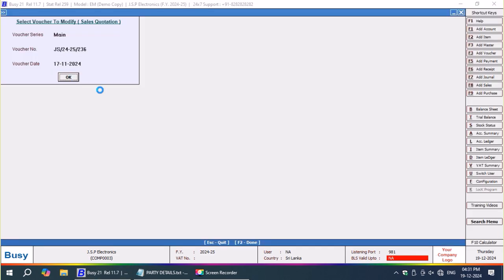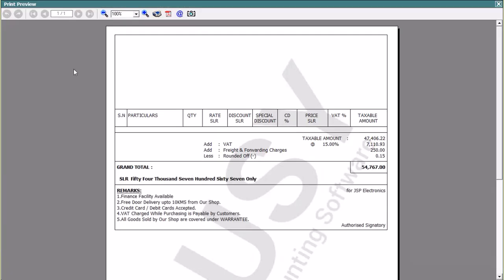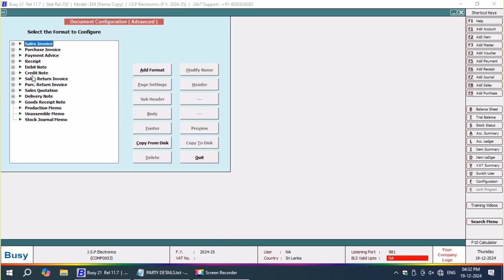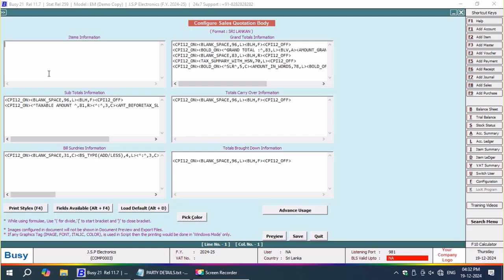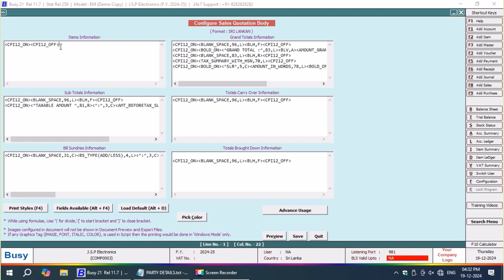Now, let me check here in the sales quotation. Print preview. Let us check here. JSP Electronics authorized signatory. Okay, this is because I have not used additional spaces in the sales quotation body. I have not started the sales quotation body design. Here I'm going to start the body design, with CPI tool on and CPI tool off.